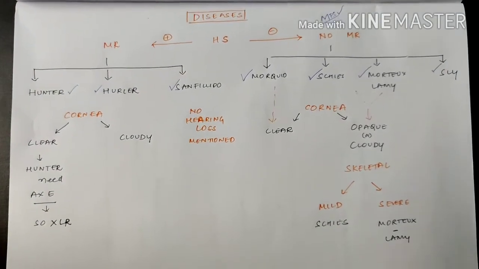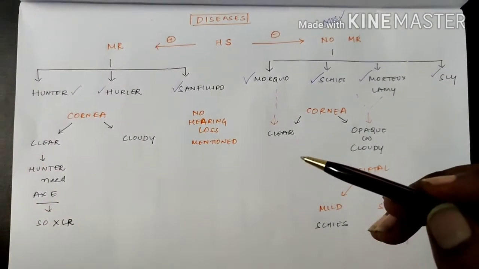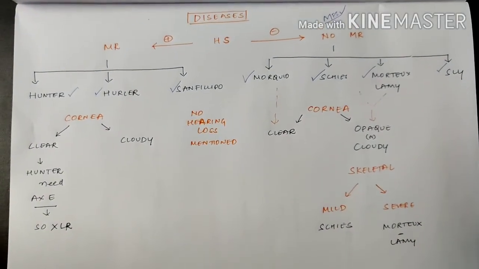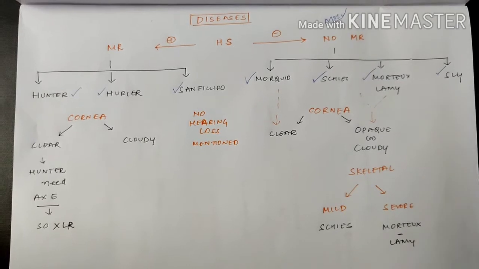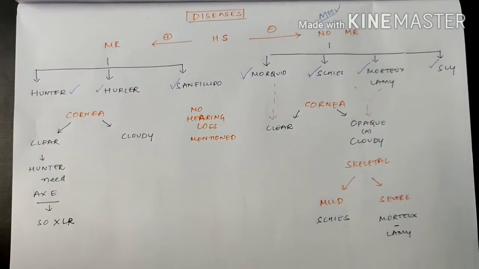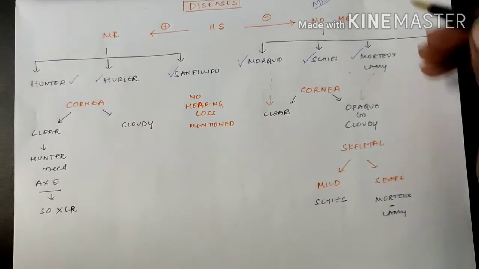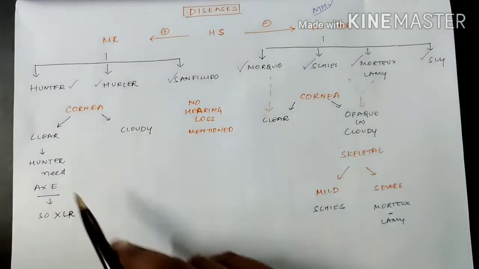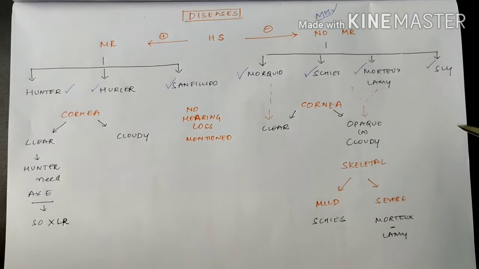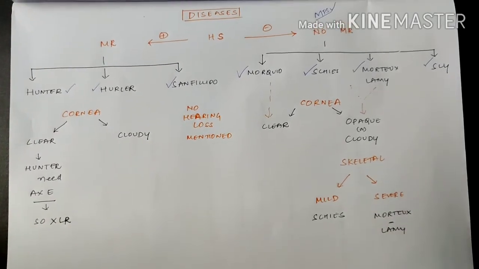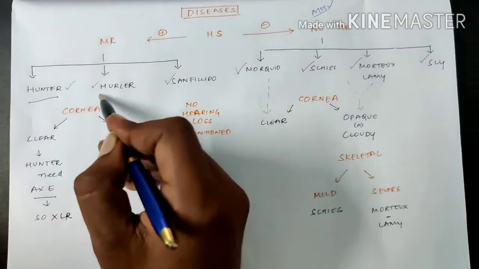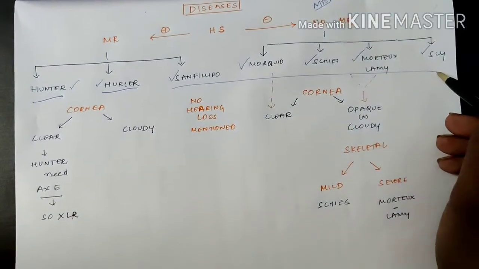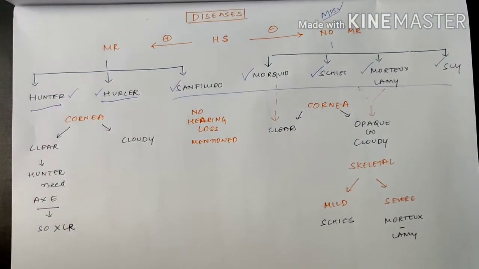How to remember the features of each disease? You can't remember all the features, but in a clinical question you can identify it with a simple trick, with the table. But for NEET you just remember Hunter and Hurler. For PG and central exams you have to remember all of these. So we'll concentrate now on Hunter and Hurler.